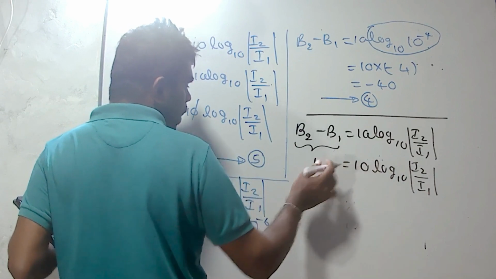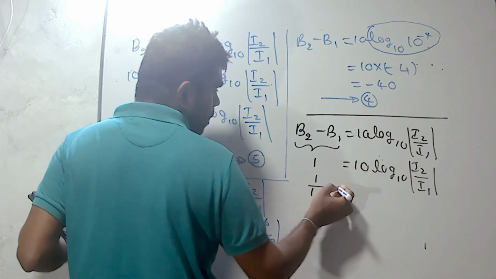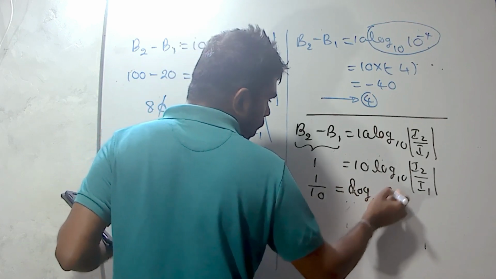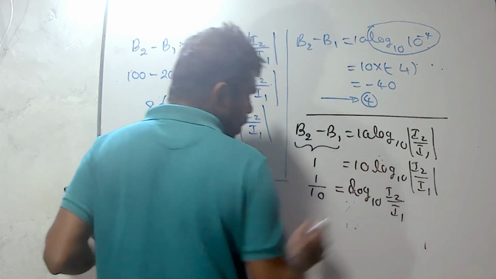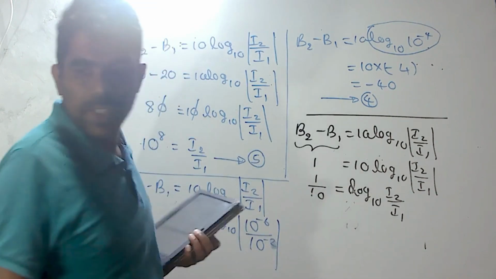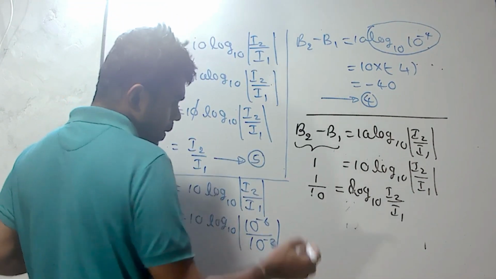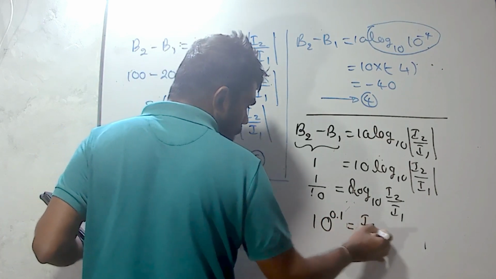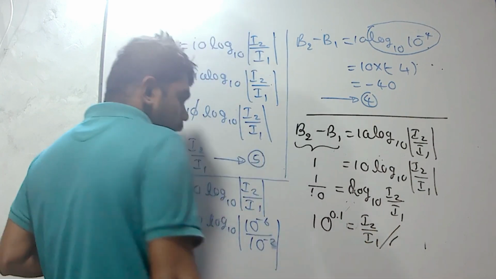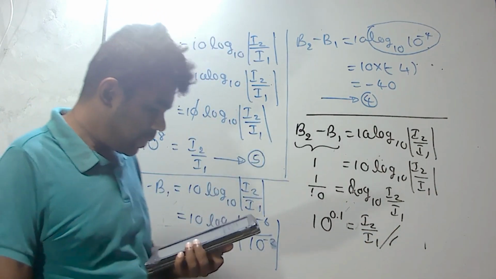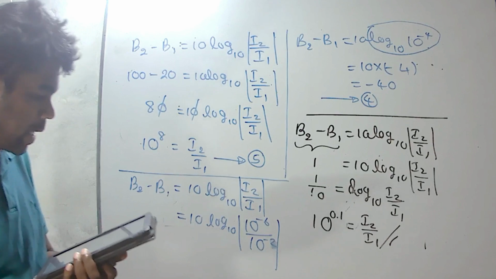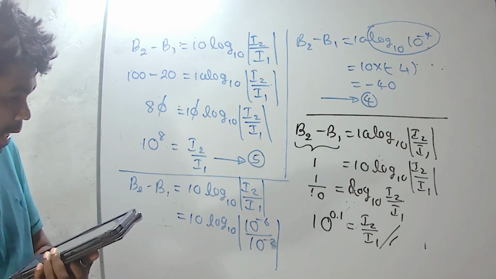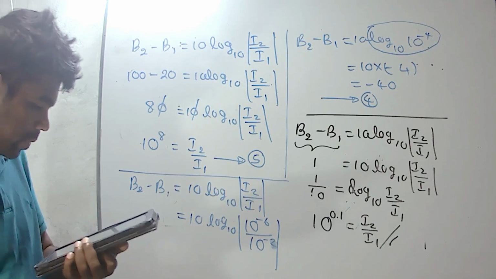We can move the 10 to the left-hand side: 1 divided by 10 equals log 10 of I2 divided by I1. 1 divided by 10 means 0.1. We can write 10 to the power 0.1 equals I2 divided by I1. Then the ratio between the corresponding sound intensities should be 10 to the power 0.1. Then the answer is 2.